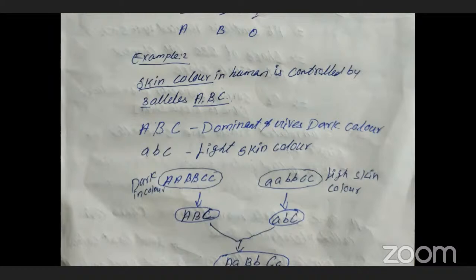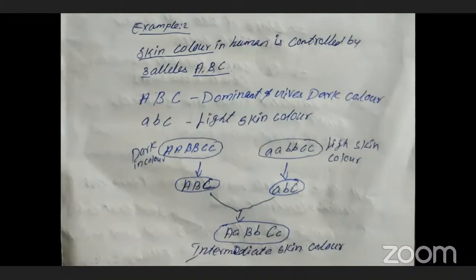So we are going to cross the capital letter ABC, dark color giving alleles, with small letter, light color giving alleles. At that time, the gametes will be segregated as usual. Capital letter ABC will be segregated from one parent, and similarly small letter abc from the recessive parent.